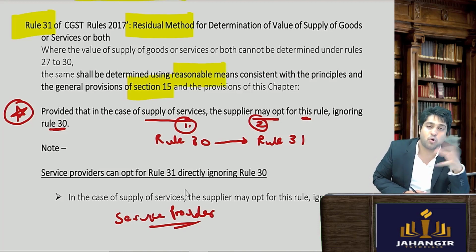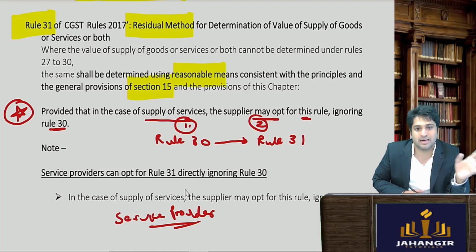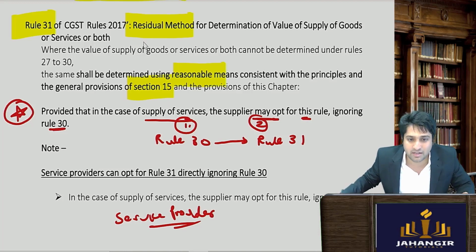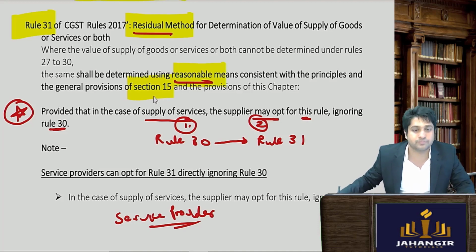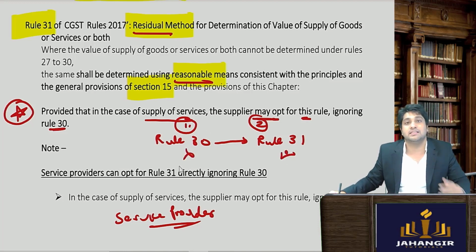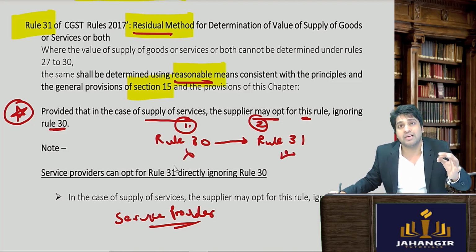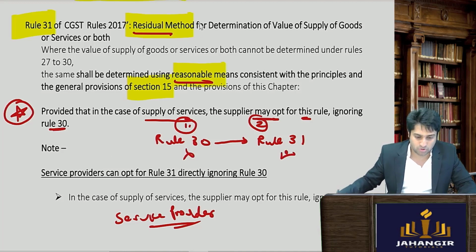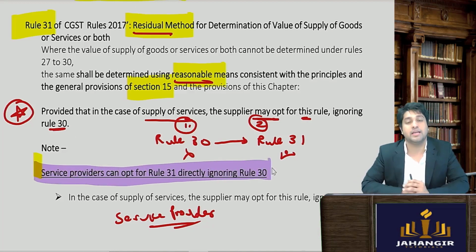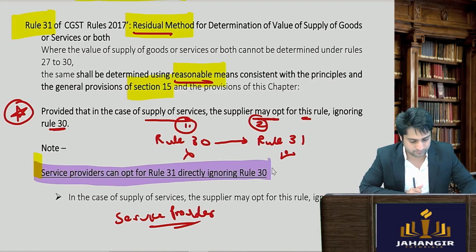So service providers can directly say, let me not go as per the cost method and let the officer only decide a reasonable value. So we can opt directly for 31 and say that we don't want to opt for 30. This is an option given only to service providers. So service providers can opt for rule number 31, ignoring rule number 30.